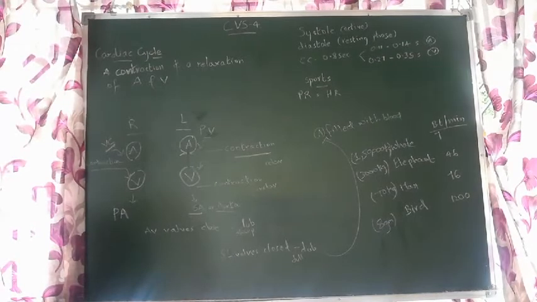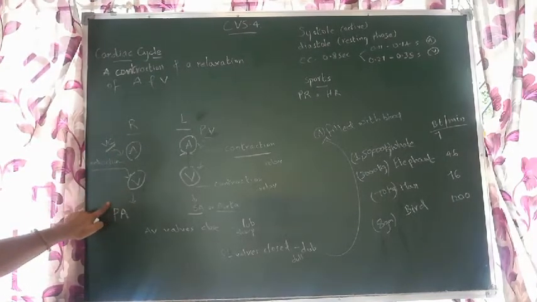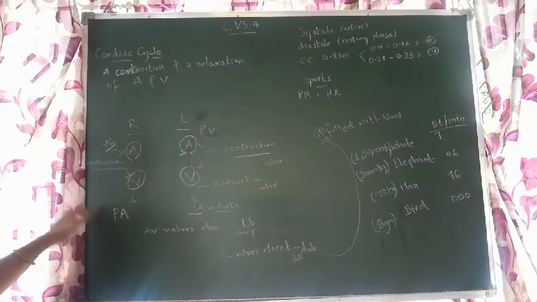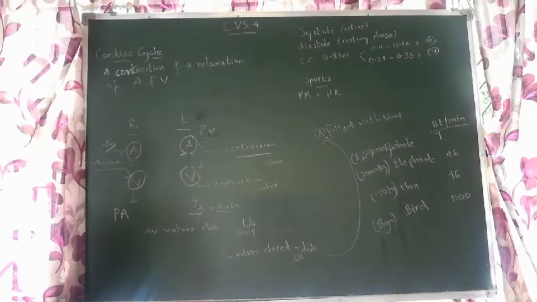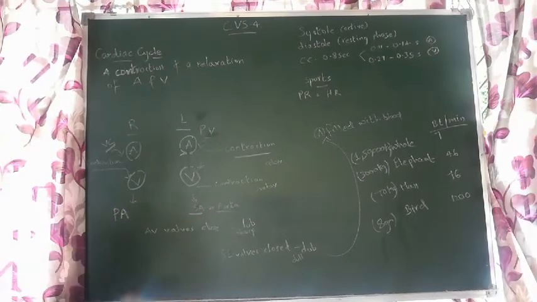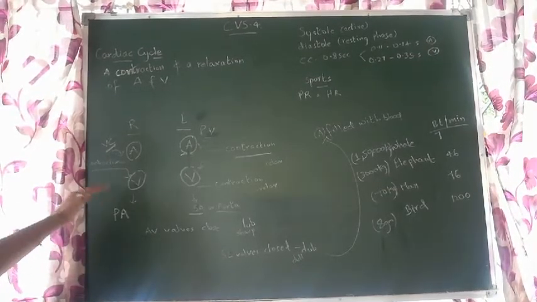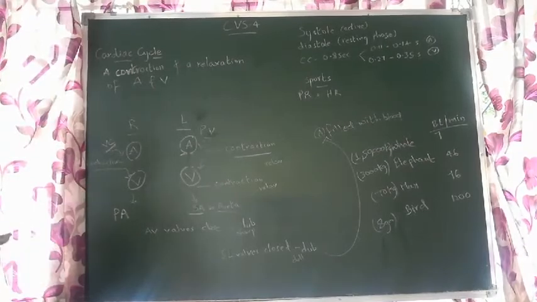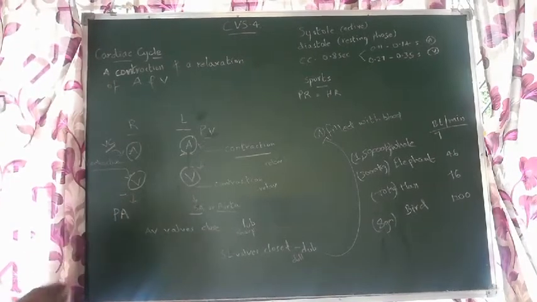Now what happens? Where should the blood go from the ventricles? If it's on the right side, the blood should enter the pulmonary artery to be taken to the lungs, to send out the carbon dioxide. If it's on the left side of the heart, the blood should go into the systemic artery or aorta to carry oxygen to all the body parts. So if that has to happen, how should the ventricles behave? They should contract. Same thing here also.